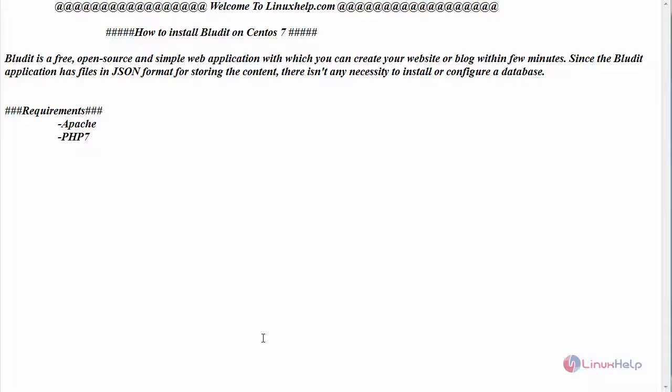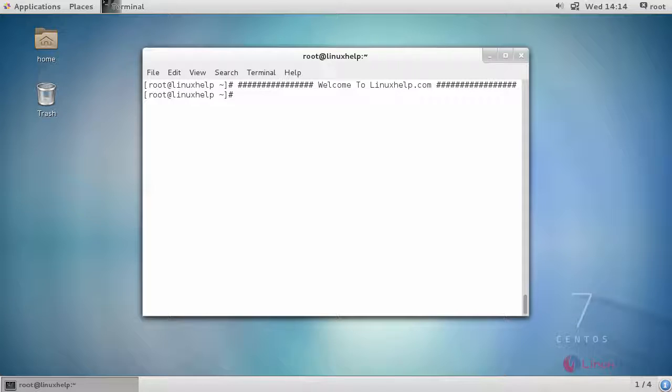So the basic requirements before starting your installation are to have an Apache web server and PHP. The version of PHP should be 7. Now switch to your terminal and first download the latest stable version of Bludit CMS using the wget command.